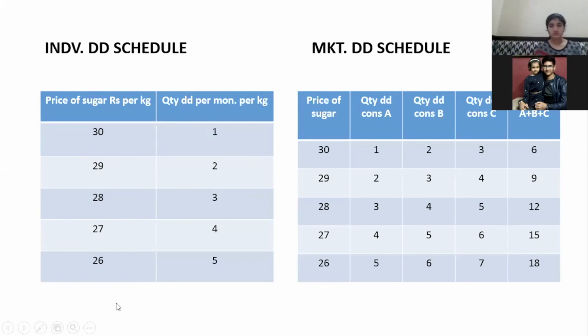Because price and demand, keeping all other things constant, will always have an inverse relationship. Whenever the price of a commodity goes up, its demand will go down, and whenever the price goes down, its demand will go up. Is it clear?